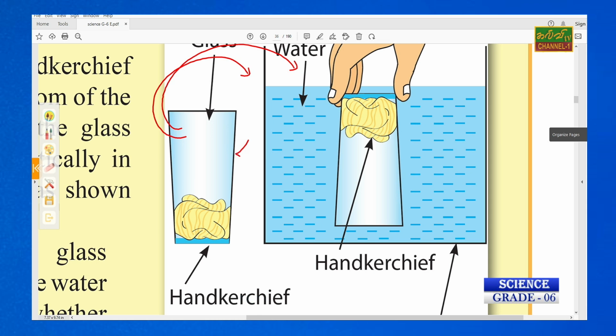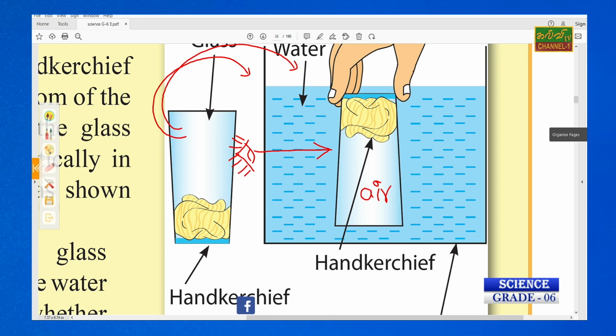You can observe through the transparent glass that the air has been trapped by water. This is air inside of the glass, trapped by the water around it.